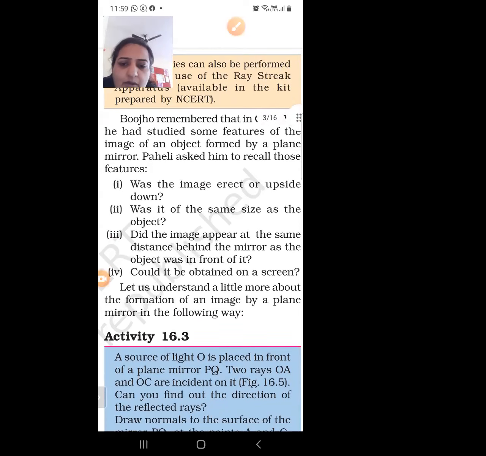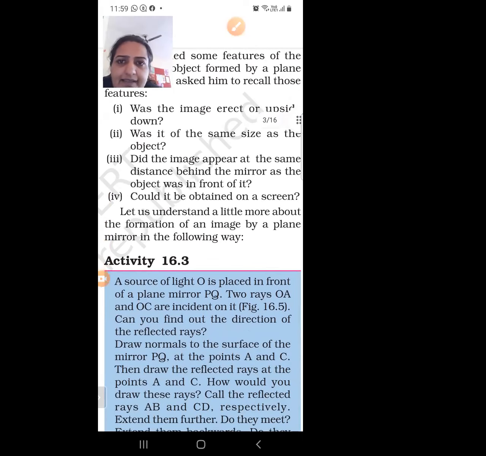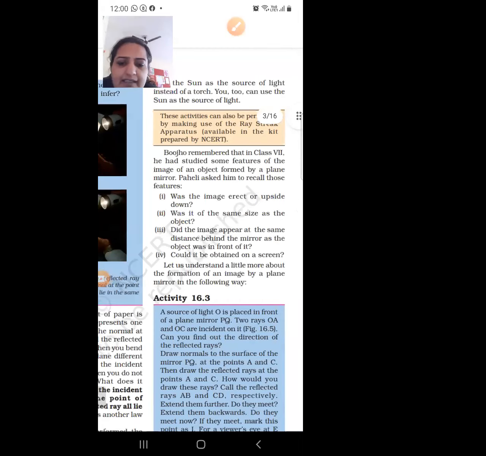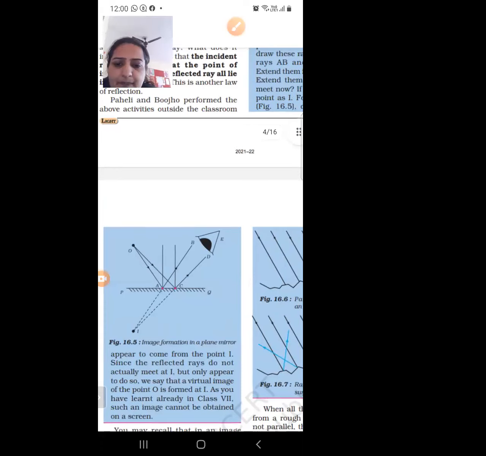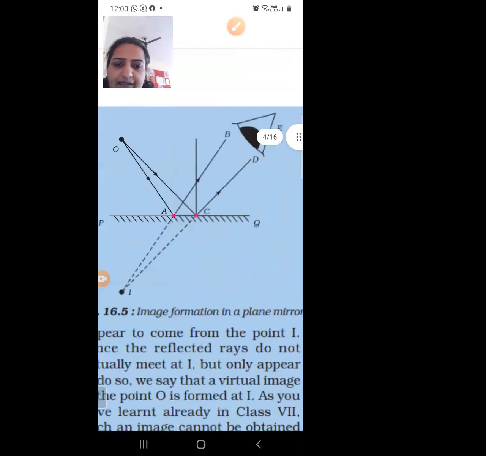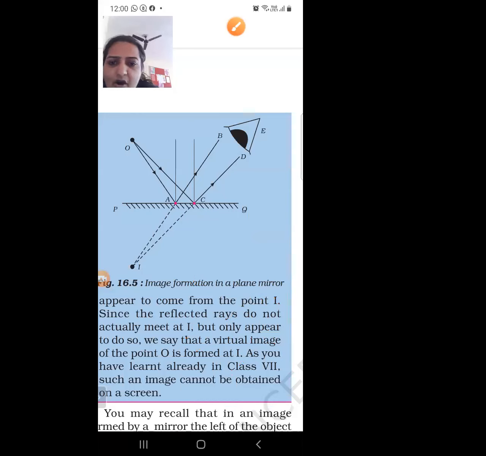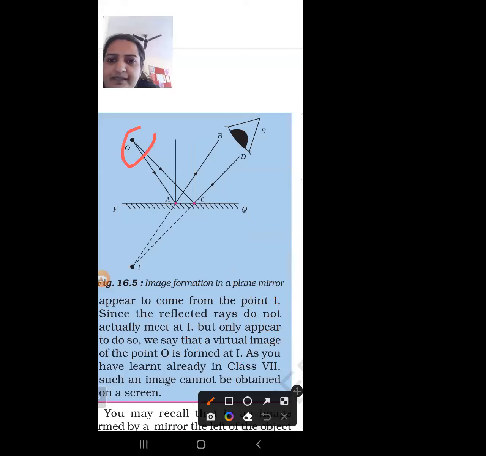So what is activity 16.3? We are taking a plane mirror. This is PQ. PQ is the plane mirror. And O is taken as the object. This is our object, from where our light will be incident.